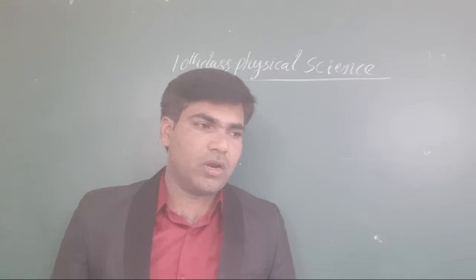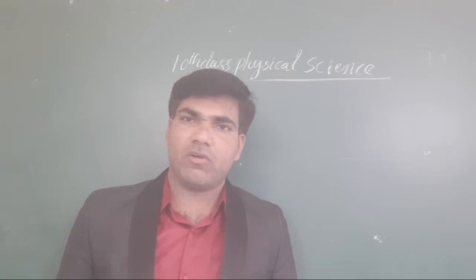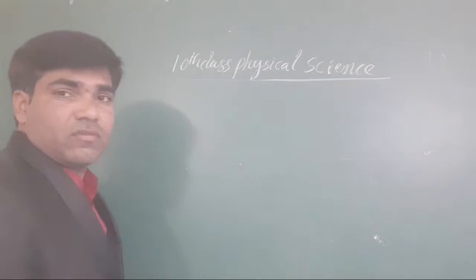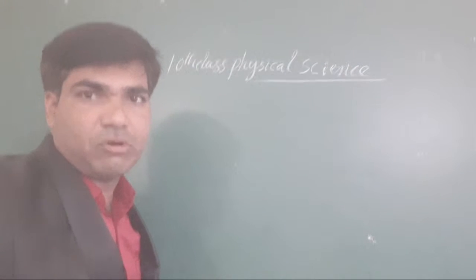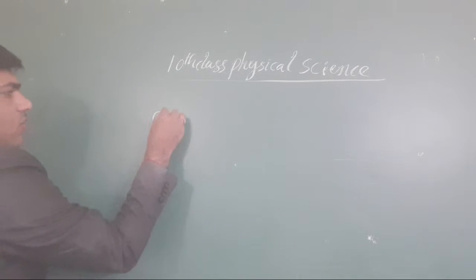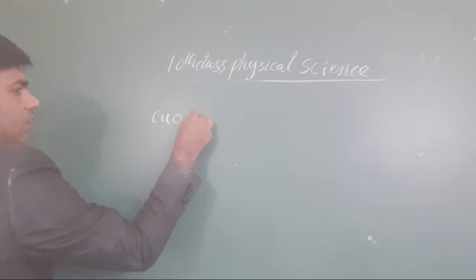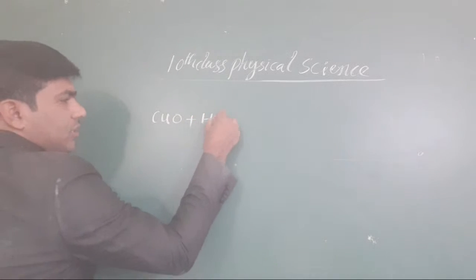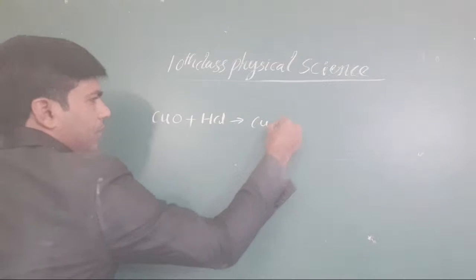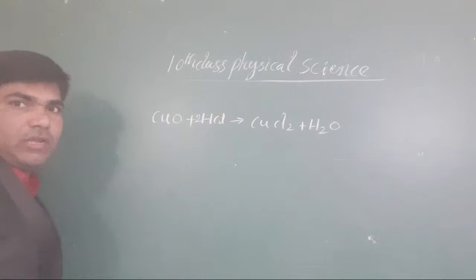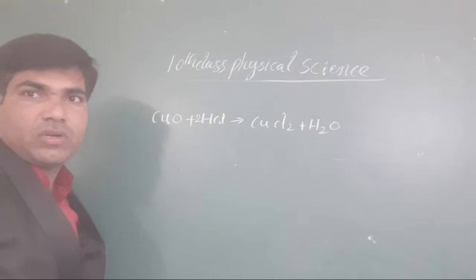I hope you have understood, all the students. Whatever metal oxides you take, are they combined with bases? No, that is not possible. Why? Suppose you take a metal oxide like copper oxide, combined with which one? With acid. It gives copper chloride plus water. You know this very well, all the students.